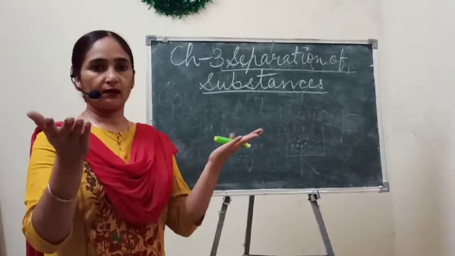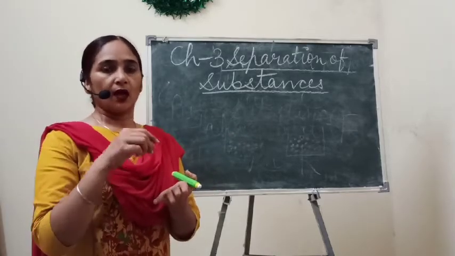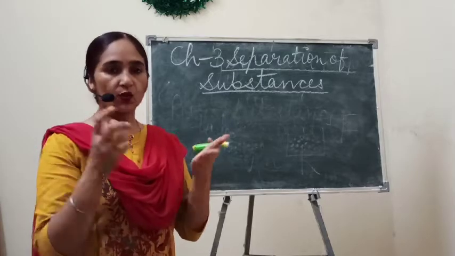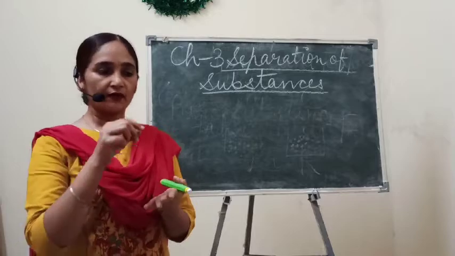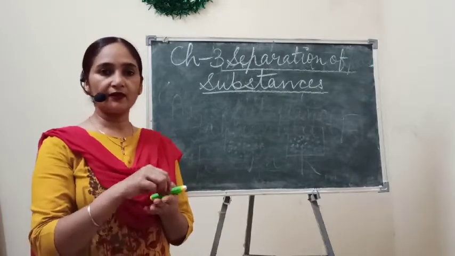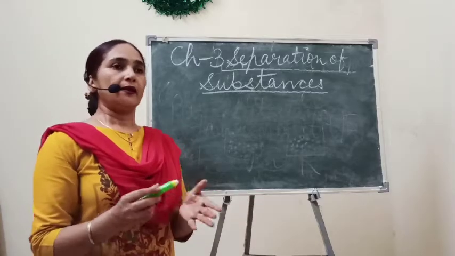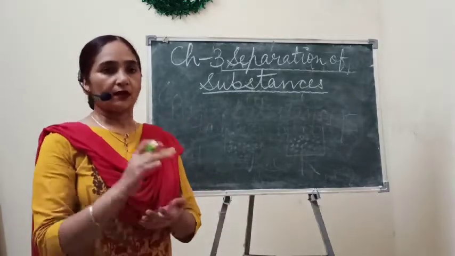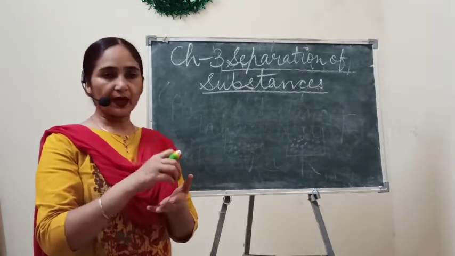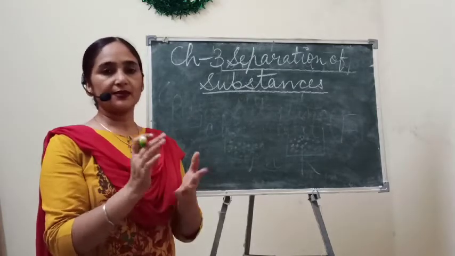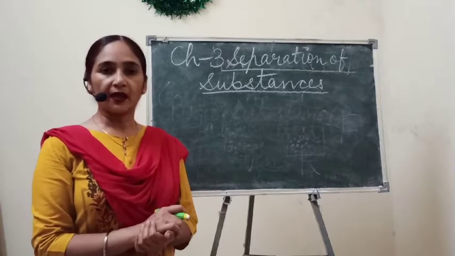Just like we remove waste material or some stony substances from our pulses, from our rice, with the help of our hand, easily we can pick them up and separate them. And because we are using hands here for picking and separating the waste materials, that's why this method is called the hand picking method.